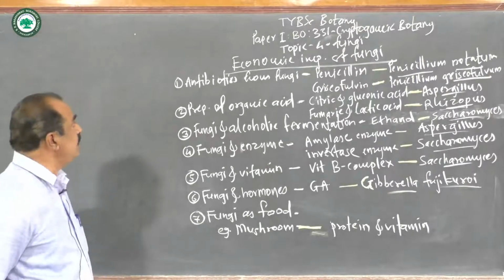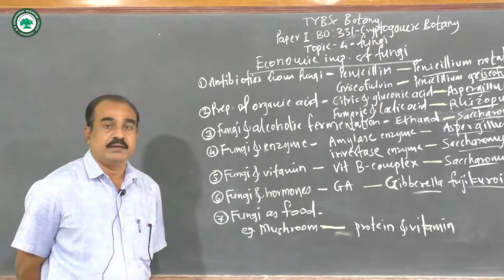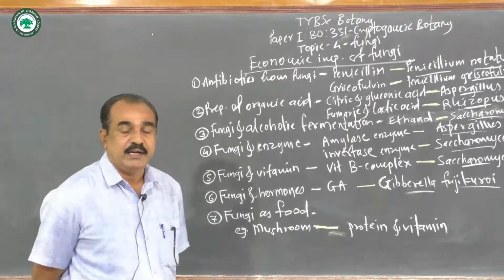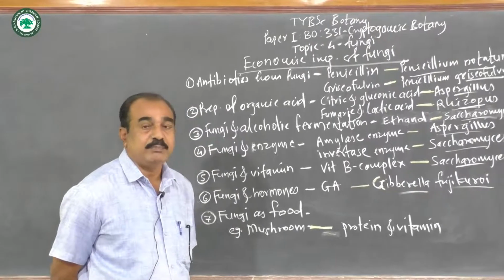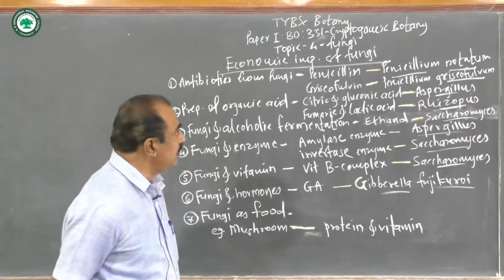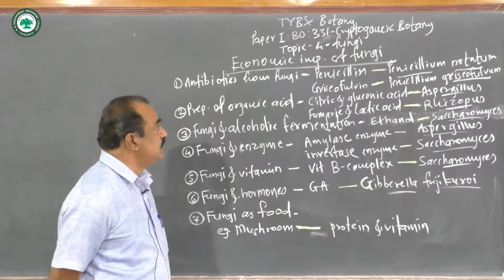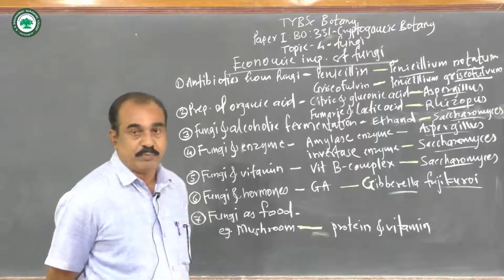From this, number 1, antibiotics from the fungi. Now there are different types of fungi. They prepare different types of antibiotics. For example, penicillin is extracted from the Penicillium notatum by Alexander Fleming. Now there is another antibiotic, that is griseofulvin. It is extracted from the fungus Penicillium griseofulvum.